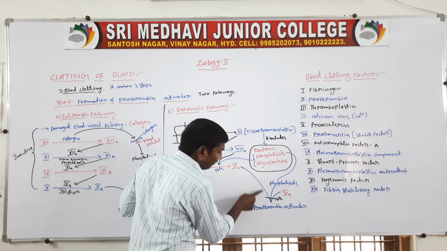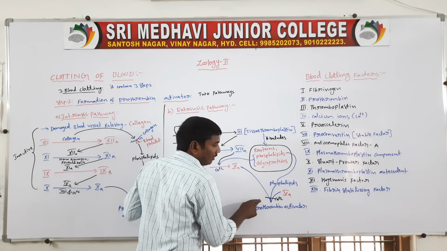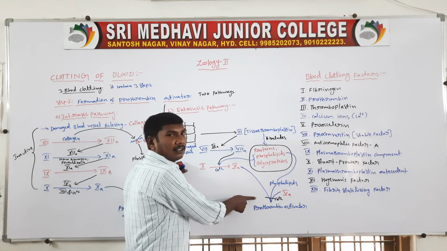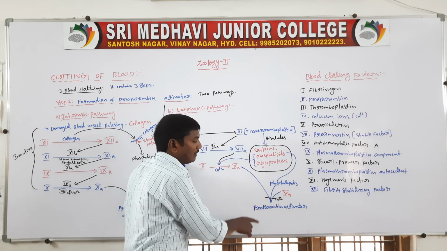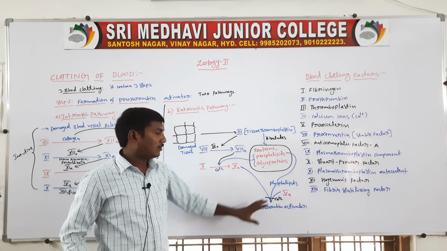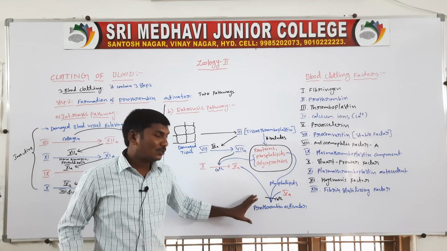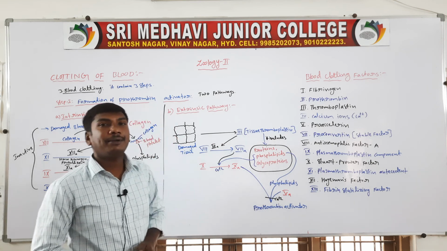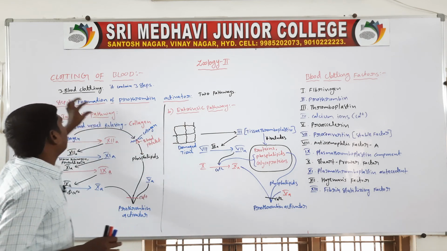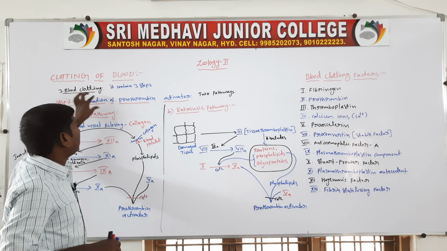The active 10th factor, the 5th active factor, phospholipids and calcium ions all combine to form the prothrombin activator. So the first step, formation of the prothrombin activator, is completed.